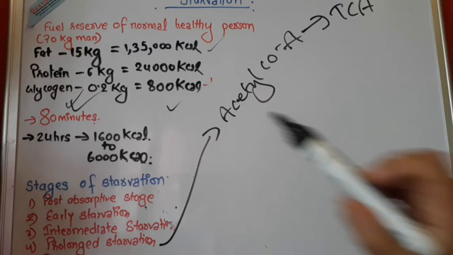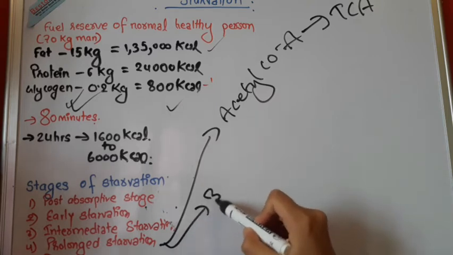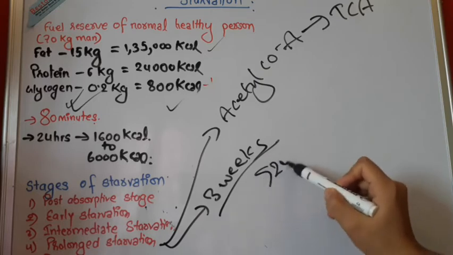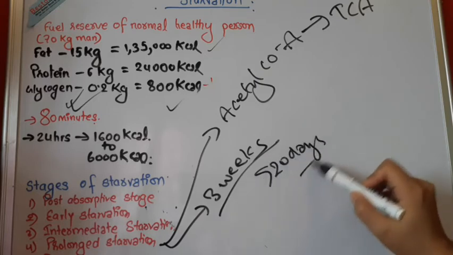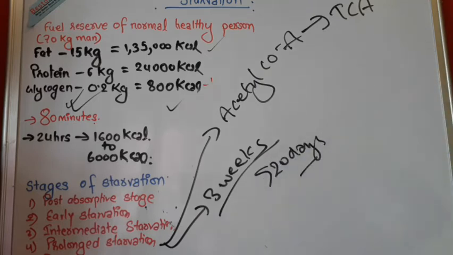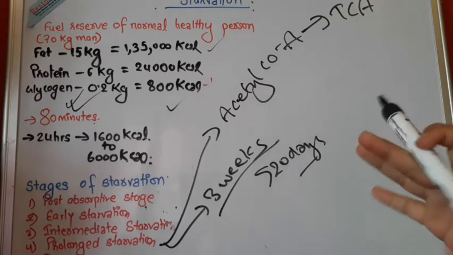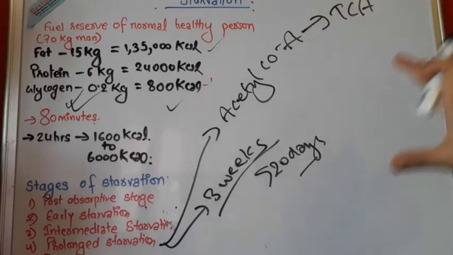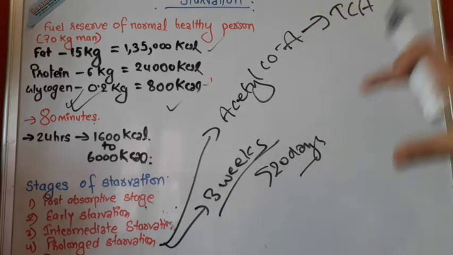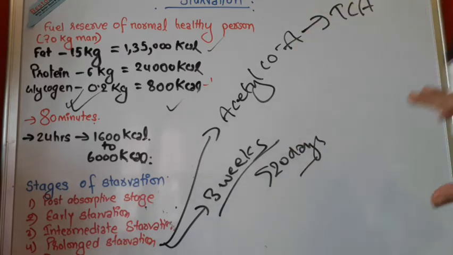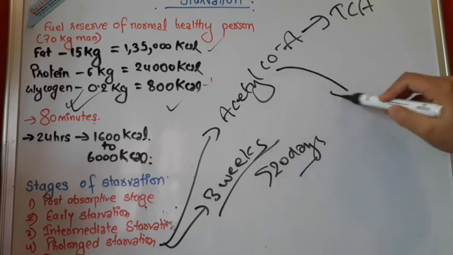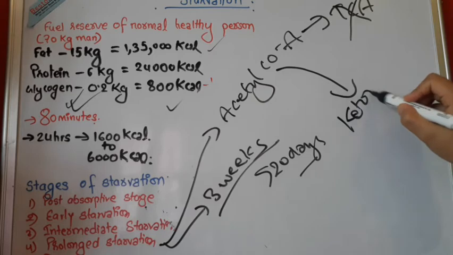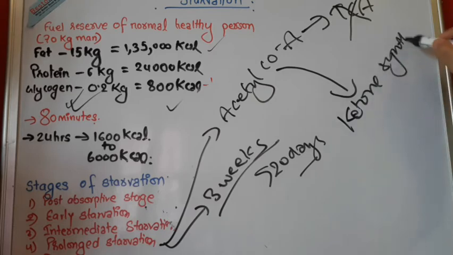But in prolonged starvation, that is 3 weeks or more than 20 days, more and more acetyl CoA is produced by fatty acid metabolism, and this excess acetyl coenzyme A now gets diverted from the TCA cycle to ketone synthesis.